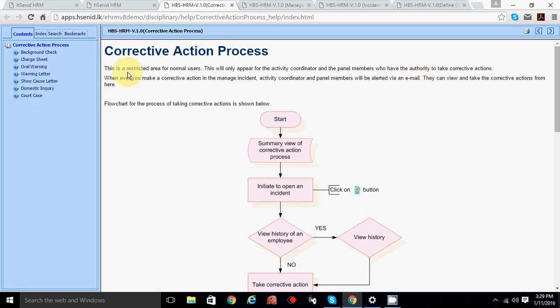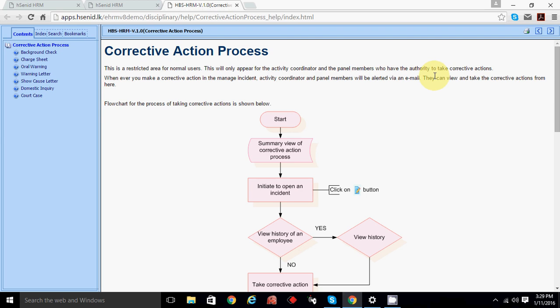This is a restricted area from normal users. It will only appear for the active coordinator or panel member who has authority to take the corrective actions. Whenever you make a corrective action in manage incident, the active coordinator or panel will be alerted via email.